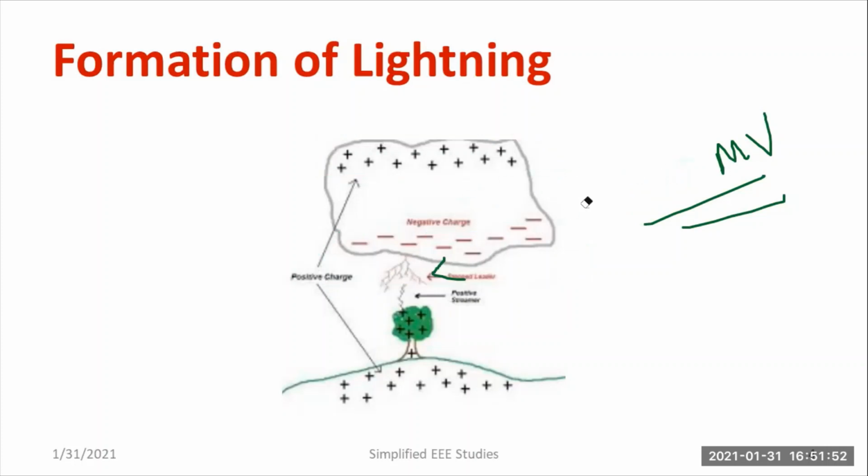As the potential gradient increases, the intensity of the lightning discharge also increases. Both are directly proportional. Between the positive and negative charges there will definitely be a potential difference, and as the potential difference increases, the magnitude of the lightning discharge also increases. That is very clear.